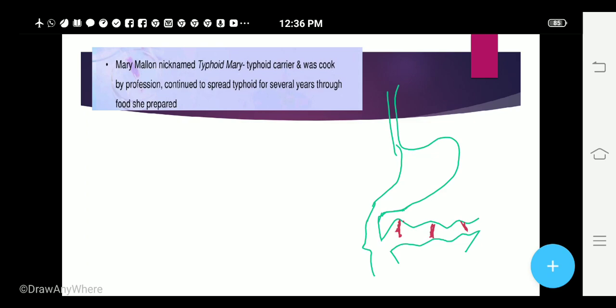As a result, the cells will be dying. So what will actually happen is, there will be perforations made in the intestinal walls. What is the meaning of perforations, children? Perforations means the holes. So holes will be made in the walls of the small intestine.